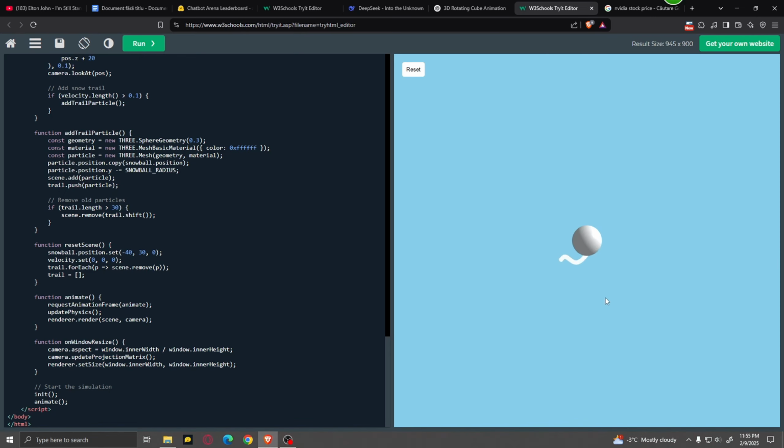I don't really know what's happening over here. It seems like the snowball has some sort of trail. It almost looks like it has a tail, but it's not really what we were looking for, so I'm going to have to give this one to ChatGPT.